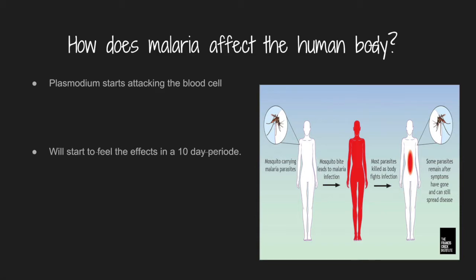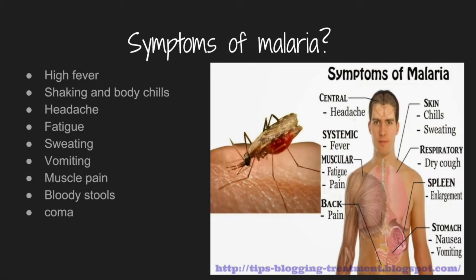After the parasite enters the body, symptoms may include high fever, shaking and body chills, headache, fatigue, sweating, vomiting, muscle pain, bloody stools and a coma are also seen with the virus. Some of these symptoms come and go. The virus in some cases can lead to problems in the kidney and lungs. Breathing may be an issue.